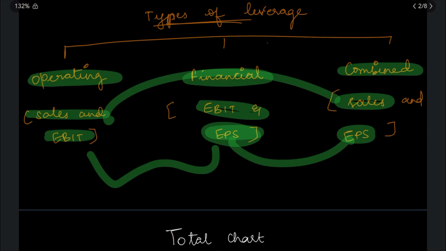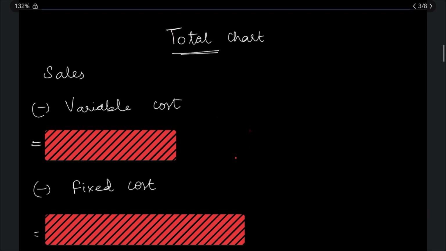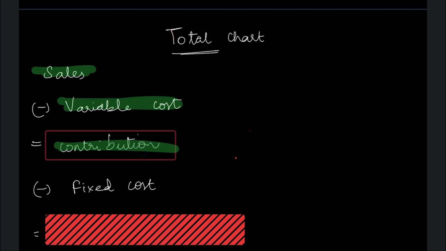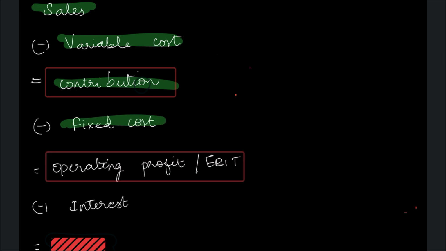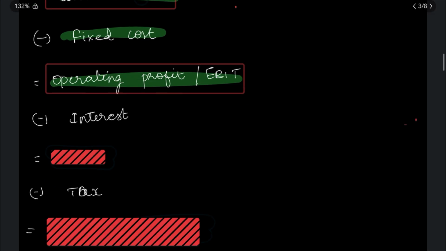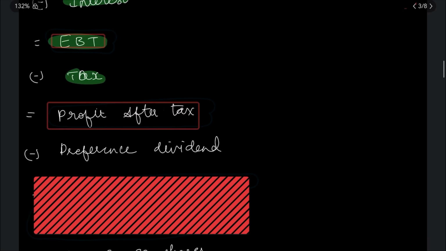Now, to understand or to calculate any of these leverages, you should understand this total chart. It's a very basic chart. Basically, it starts from sales. Sales minus variable cost will be your contribution. Now, contribution minus your fixed cost will be your EBIT or operating profit. Now, from this operating profit, if you subtract the interest, then it will be your profit before tax or earnings before tax. Now, from this, you subtract tax and then you get profit after tax.